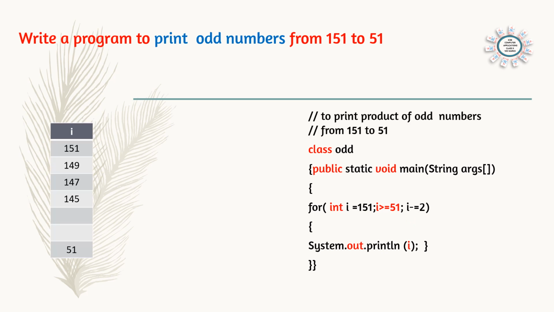Here we can see 151 is the starting number. Then minus 2 means 149. Minus 2, 147, 145. Like that up to 51, the value of i will be coming, and every time inside the for loop, here the loop is opening and here the loop is closing. That means inside the for loop, every value of i will be printed. So here we can see how the work is done.